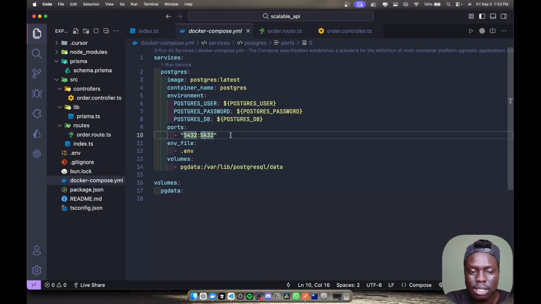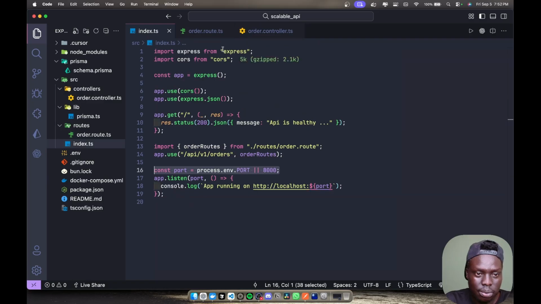This is the one on Docker Hub that we are pulling as the image. So let's keep going. Now this is where we are listening to this port. It's just going to say app running on localhost, whatever port we put inside the .env. And if we don't have anything inside the .env, it will go ahead and run this.